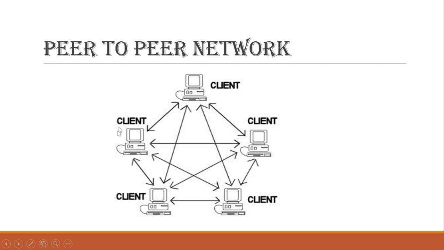Here you can see different clients. Why is the word client being used? Because clients are other computers, and they are connected with each other. You can see each and every computer is connected with the other computers. So here the exchange of information and the communication goes on, but they don't need a centralized device to process their requests, like in the client server architecture, where if you have to take a print, you have to send the request to the server and the respective server will process that request. So I hope you understand what a peer-to-peer network is.